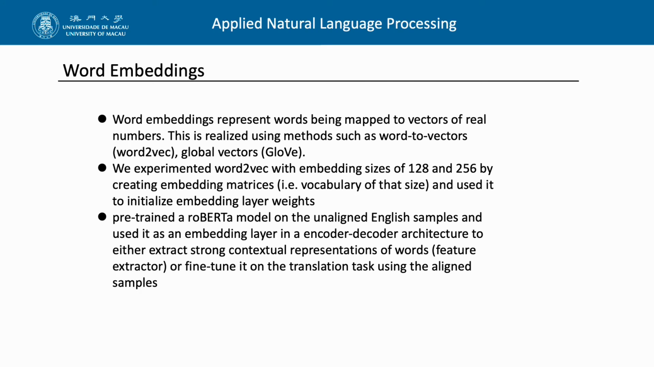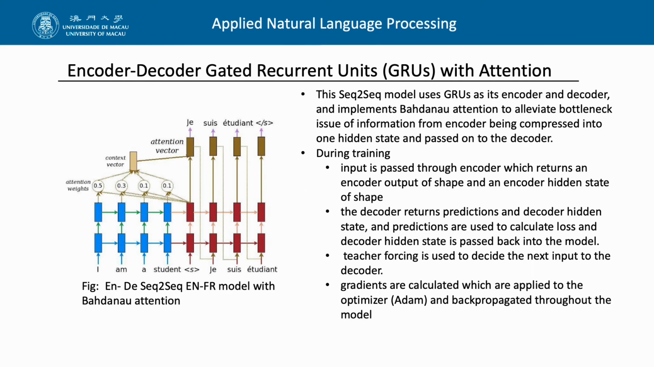Now I will take a brief introduction of word embeddings. Word embedding represents words being mapped to vectors. Secondly, we experimented with the word-to-vector mechanism with embedding sizes of 128 and 254. Certainly, we pre-trained a RoBERTa model on the unaligned English samples and used it as an embedding layer in an encoder-decoder architecture. Next, I want to talk about encoder-decoder gated recurrent units with attention.